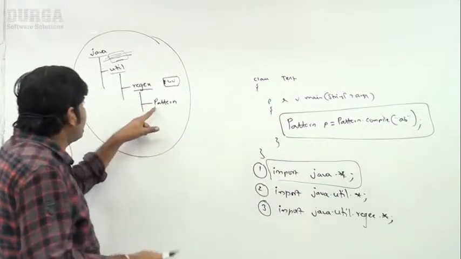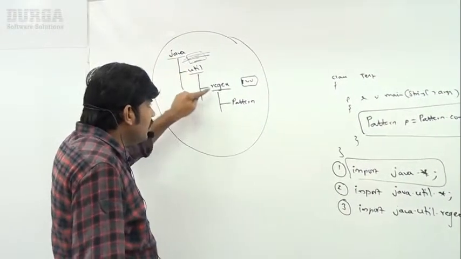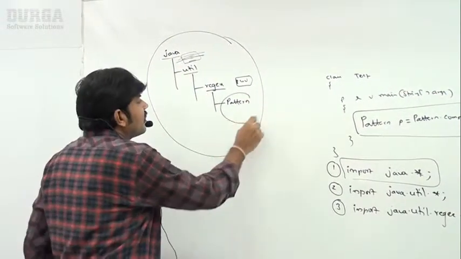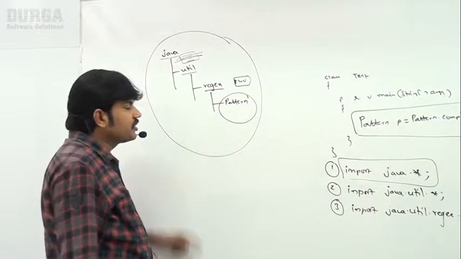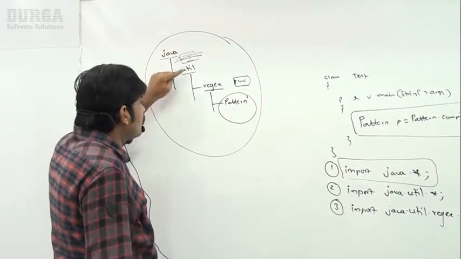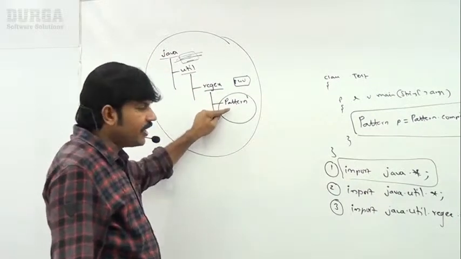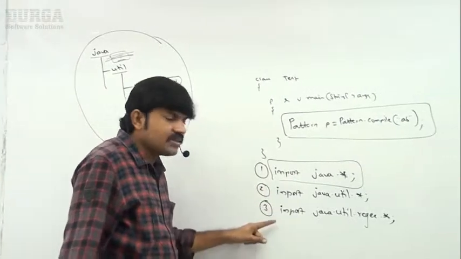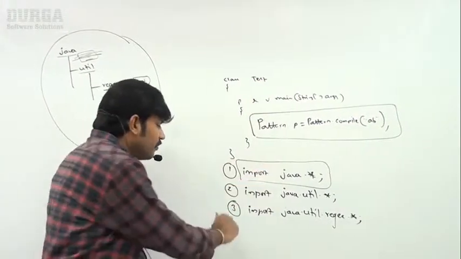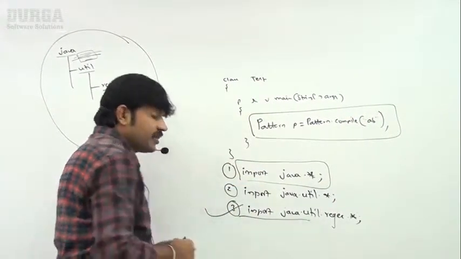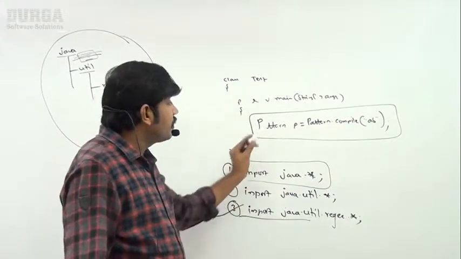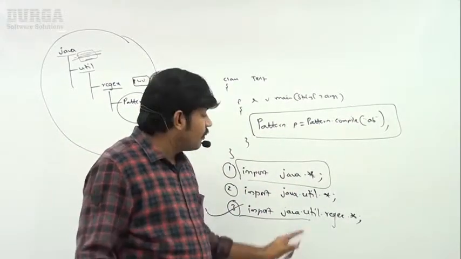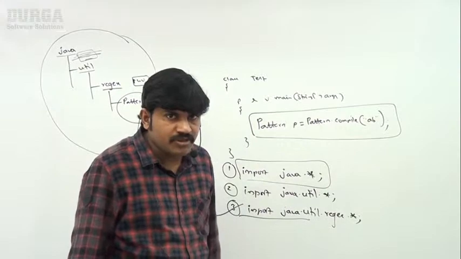So where is Pattern available? In java.util.regex. To use Pattern, we compulsorily require the import statement import java.util.regex.*. That's why this is the valid import statement to compile this program. Please make sure you have clear clarity about this terminology.